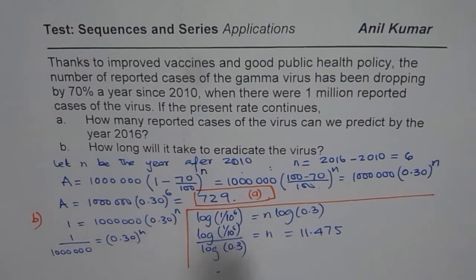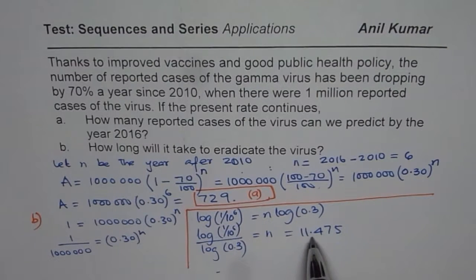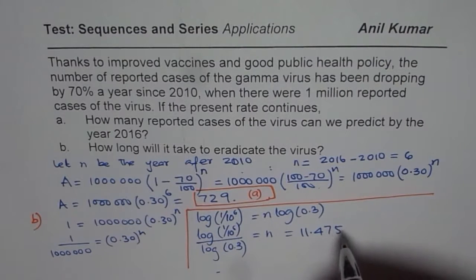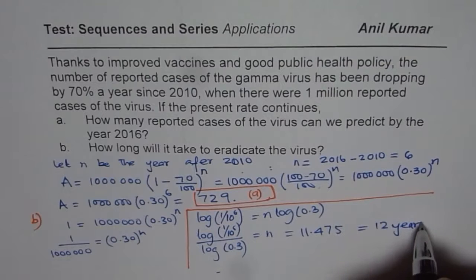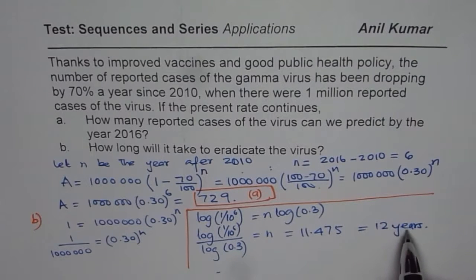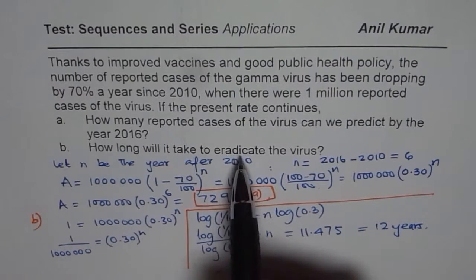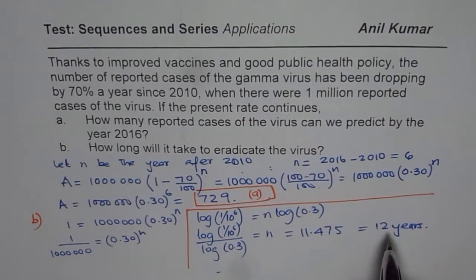Now we want less than 1, so it has to be more than 11, so we can say it will be 12 years. After 12 years, it will be totally eradicated. And which year will it be? That is the question.